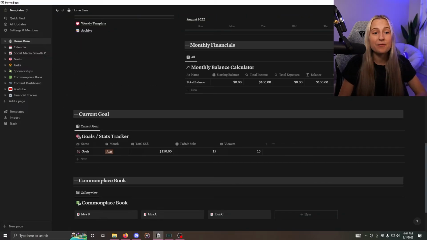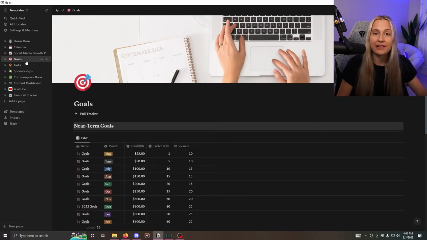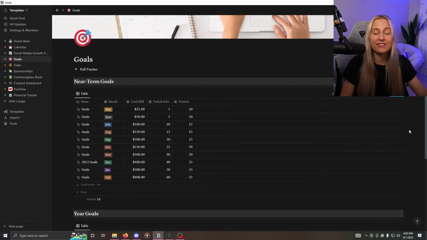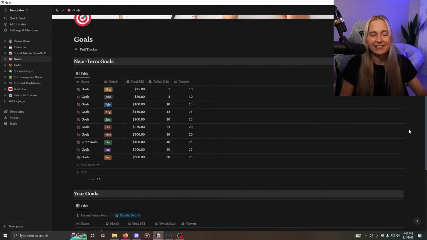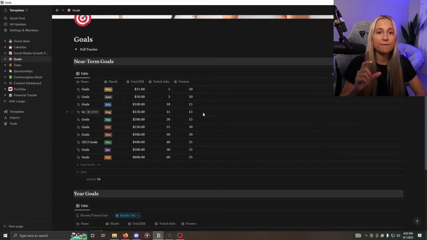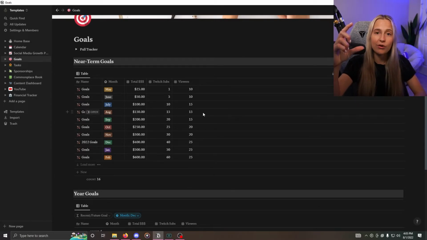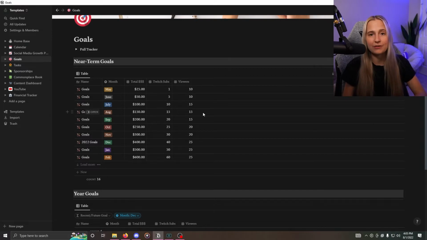And then if you remember, we had this whole goal section right here, and there's actually a much larger page. So if we go to the left and we click on the goals page, you can see that I have this divided up into both near-term goals and year goals. And so the near-term goals, this is going to show you, it's August 1st that I'm doing this. So it's going to show you the few months before this goal and then the few months after this goal so that you can see, okay, how has my progress been?